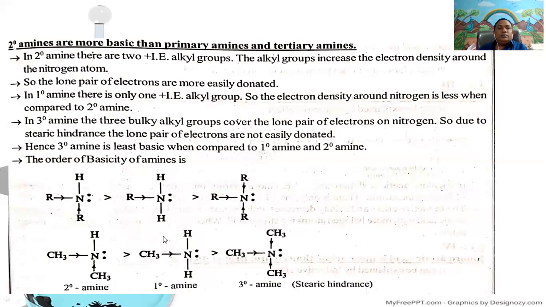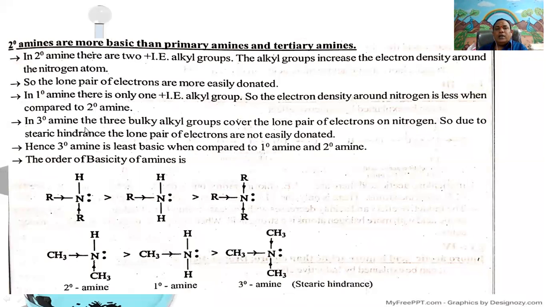Next, a comparison. Secondary amines are more basic than primary amines and tertiary amines because in secondary amines there are two plus inductive effect alkyl groups. The alkyl groups increase the electron density on the nitrogen atom. So the lone pair of electrons is more easily donated by the nitrogen atom. But in primary amines, there is only one plus inductive effect alkyl group. So the electron density around nitrogen is less when compared to the secondary amine.